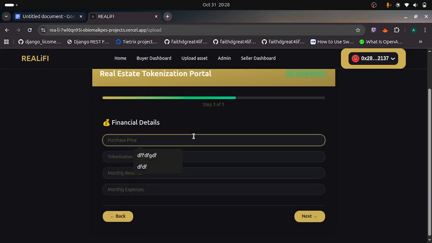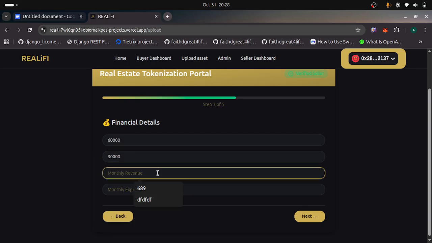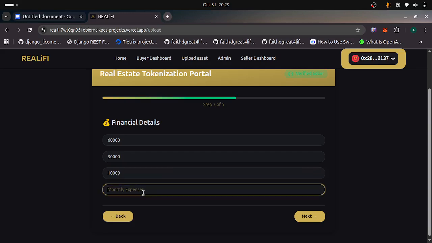Purchase price. Let's keep it simple. This is the actual value of the asset in the real world. Let's say it's 100,000. Let me make it 60,000. Then I want to tokenize like half of it, so let's say I want to tokenize 30,000. Monthly revenue, this asset earns about, let's say, 10,000 monthly, maybe in rent or whatever. Then expenses, let's say 8,000.